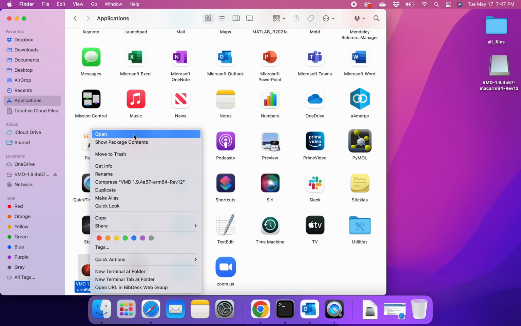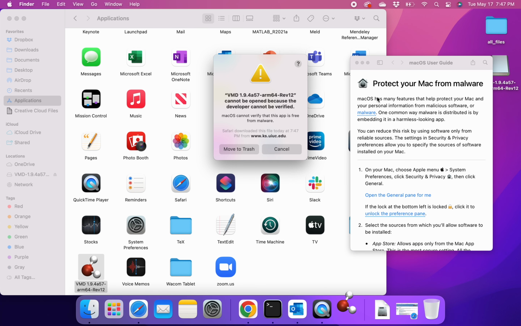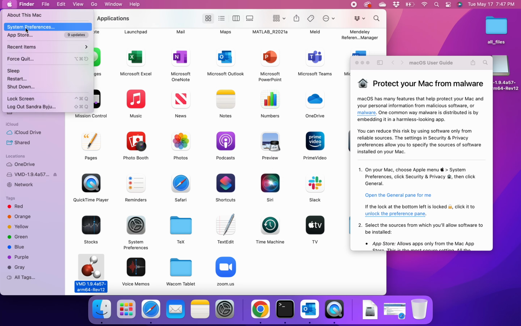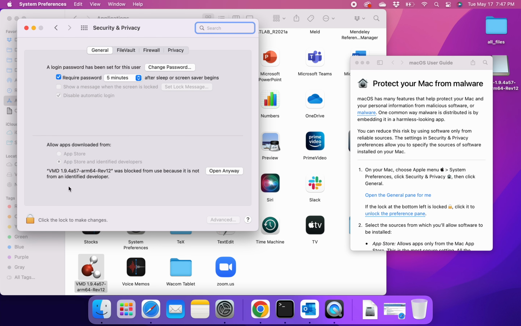Let us try to open the VMD app. At this stage, macOS will block VMD since the app developer is unverified by Mac. To grant permission to open the app, choose Apple menu, System Preferences, Security and Privacy, General. Click to unlock.